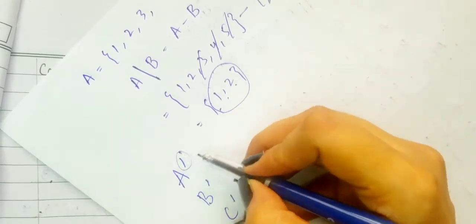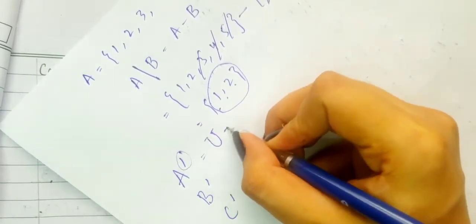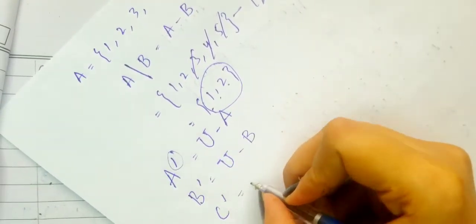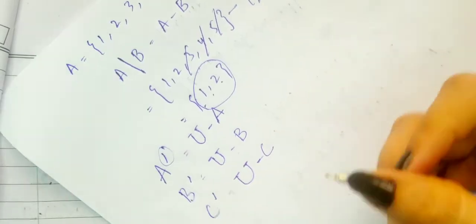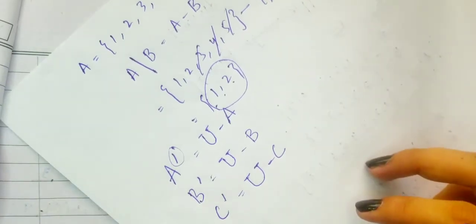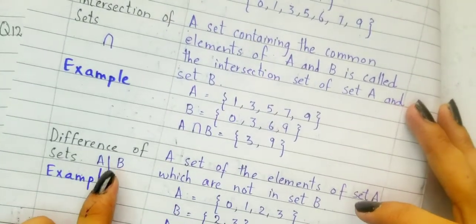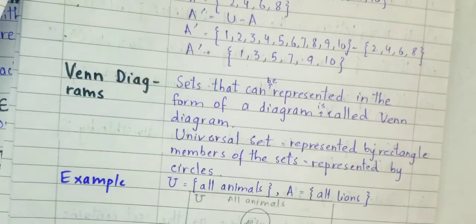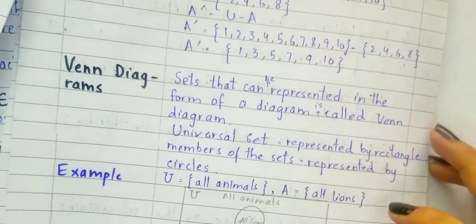So what do these complements mean? These complements mean that we have to subtract the set A from the universal set. Without any confusion, we are going to subtract this set from the universal set. We will subtract directly the set that has the complement from the universal set. But in the case of difference of sets, it will be given in the form of A dash B, or we will understand that A dash B means A minus B. But we have to do the same thing. The idea is much the same and similar to what we have discussed earlier.